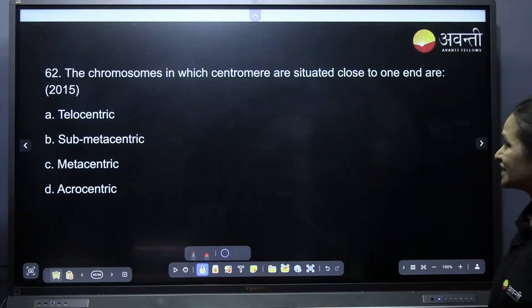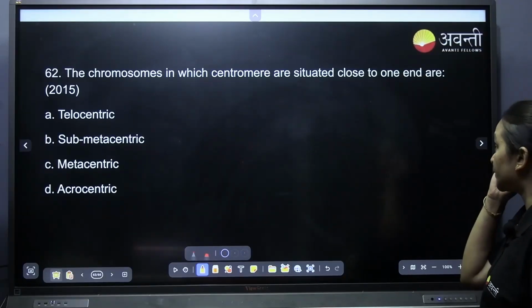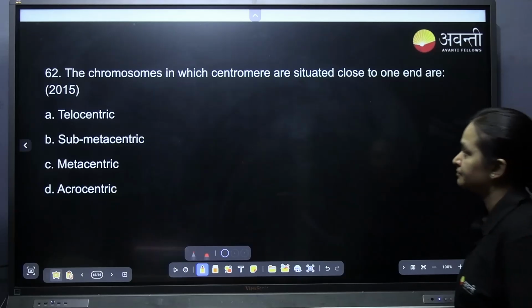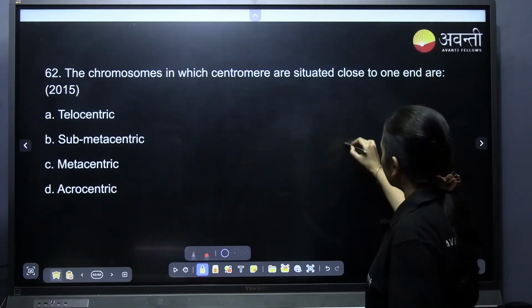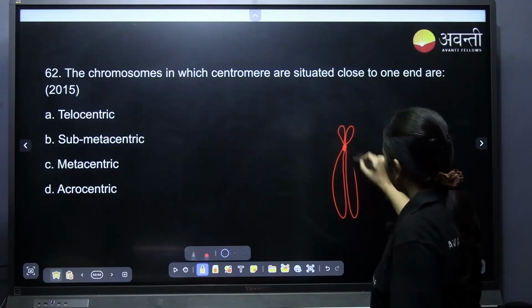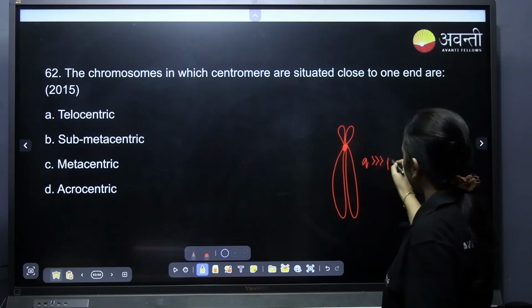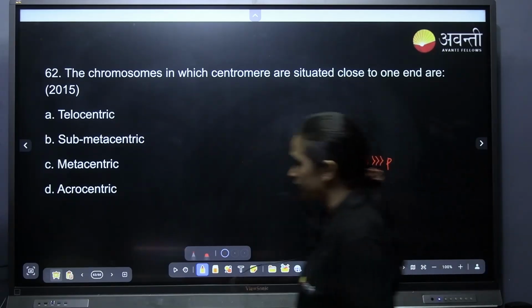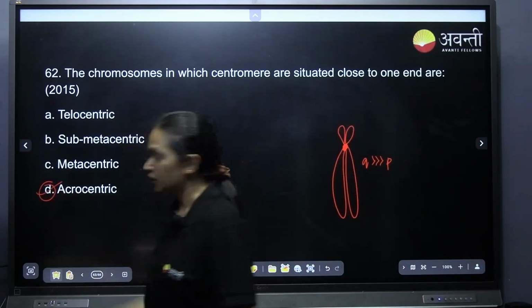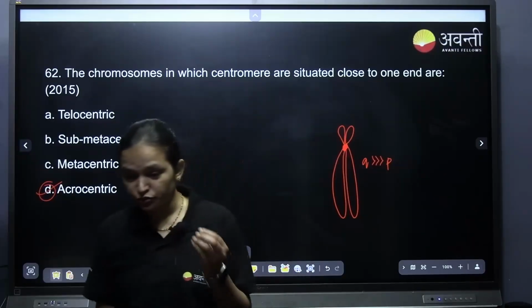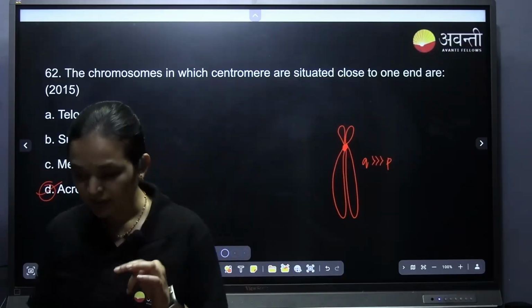The chromosome in which the centromere is situated close to one end. Which means if this is the end, it is situated close to it. One arm is long, so Q is much greater than P. That is acrocentric. So there are chances you may mark it as telocentric.